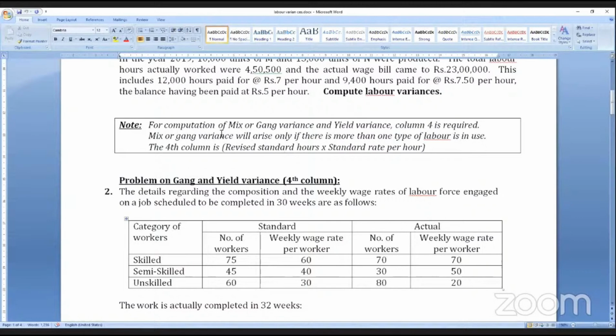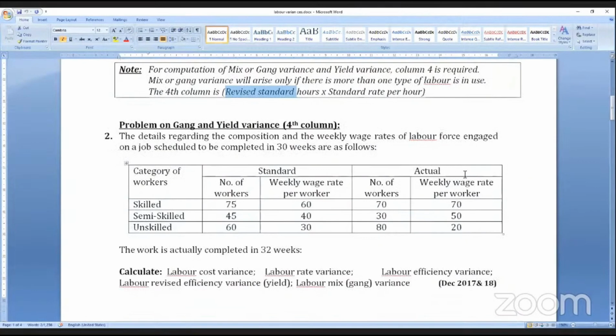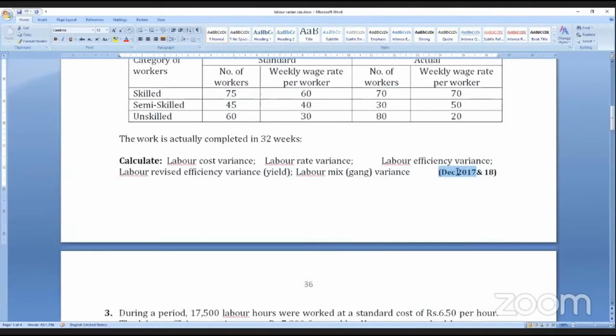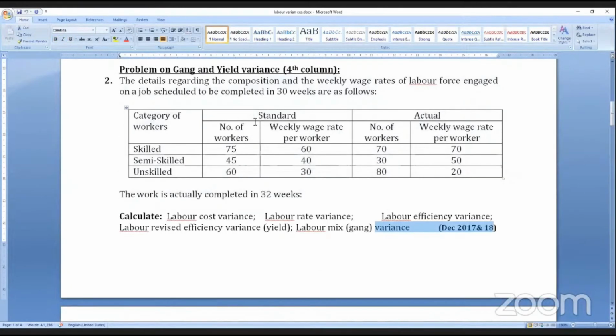I have solved the problem on gang and yield using the fourth column. You can try the sum, and students, you can see it appeared in December 17 and December 18, so give importance to this problem. Standard workers are 75, 45, 60, and they have to work for 30 weeks.